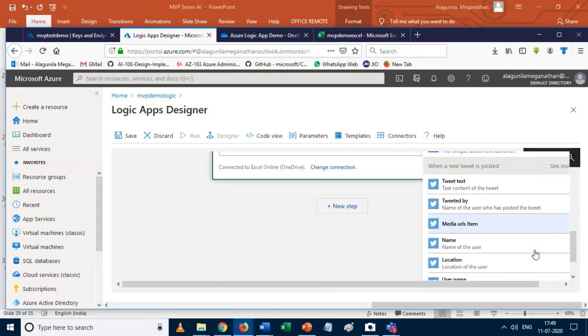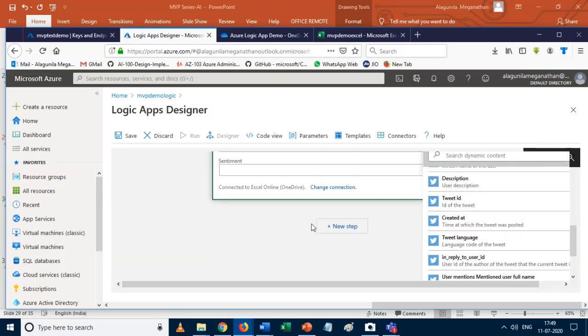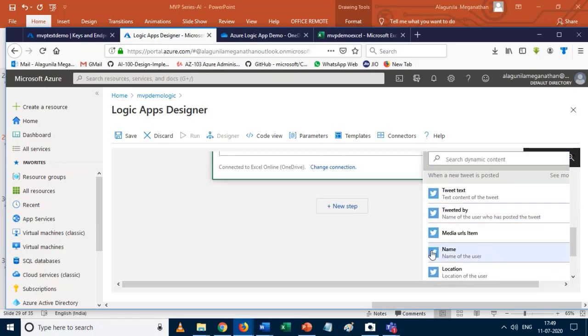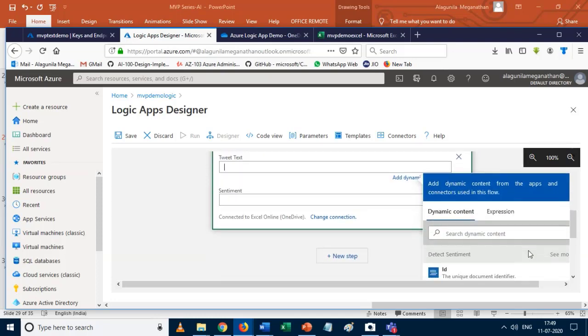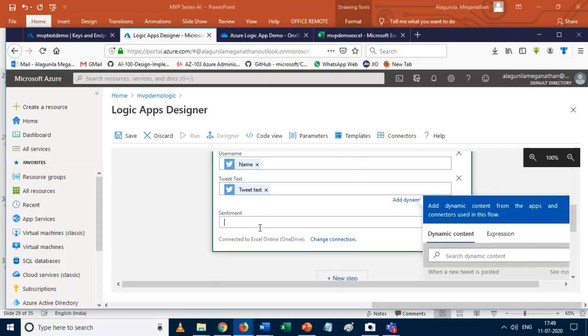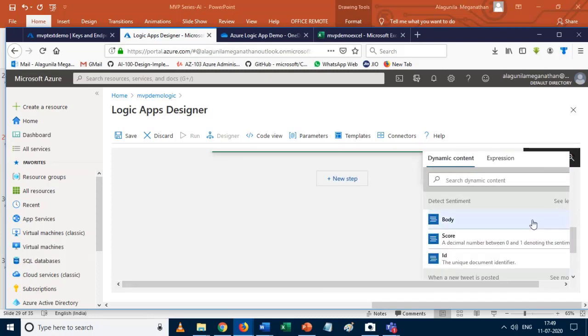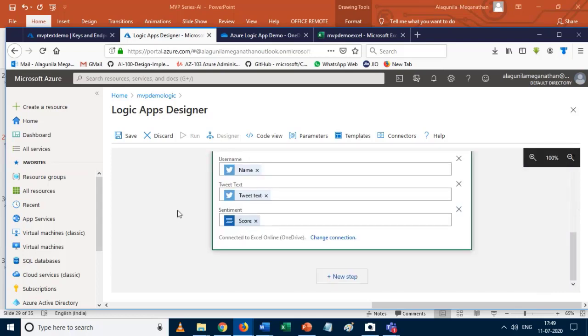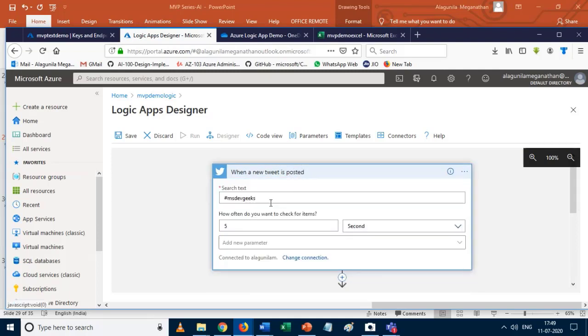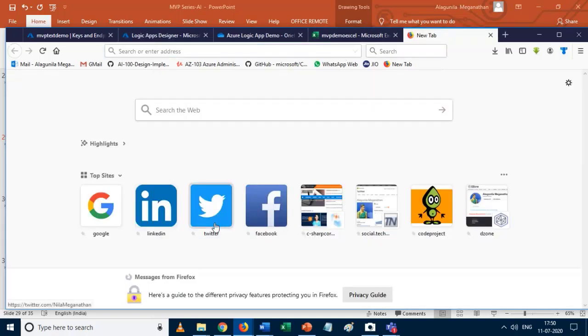For date and time, you need created at, and for username, I just map it to the name of the user, and for tweet text, I just map to tweet text. For sentiment, I just give the score value. That's it. So without writing a single line of code, I have done this. So whenever someone posts with this hashtag, at that time it triggers the logic app and it runs. Let's say I just click on save. To do that, I just open my Twitter account.